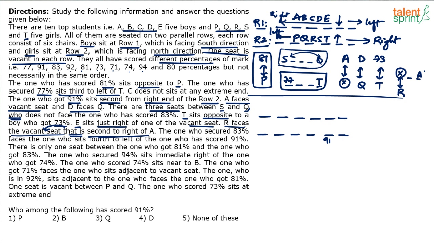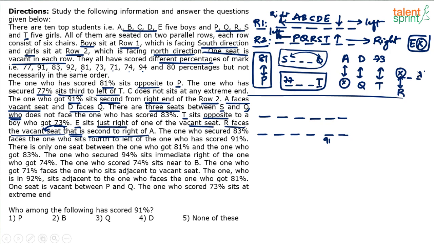We know that E and the vacant seat are together in this fashion. Now the point made here is this: R is facing the vacant seat, which is second to the right of A. First and second. First right of A, second right of A, because right of A should be towards our left-hand side. A is in the top row.